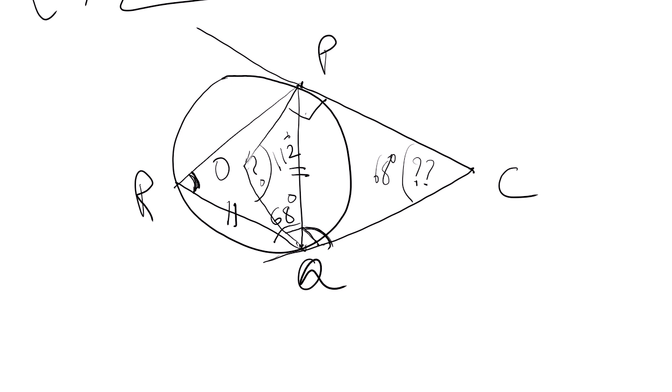Any other method anybody used? Because this is 90, this is 90. So in a quadrilateral, the sum of the four angles is 360. Out of that, 90 and 90 are gone, so 180 is left. 180 minus 112, you get this. Got it?